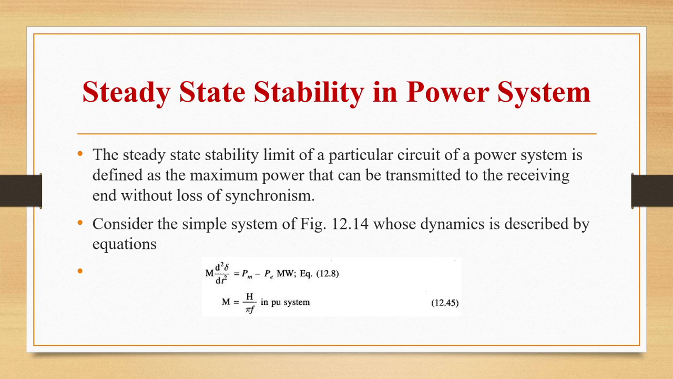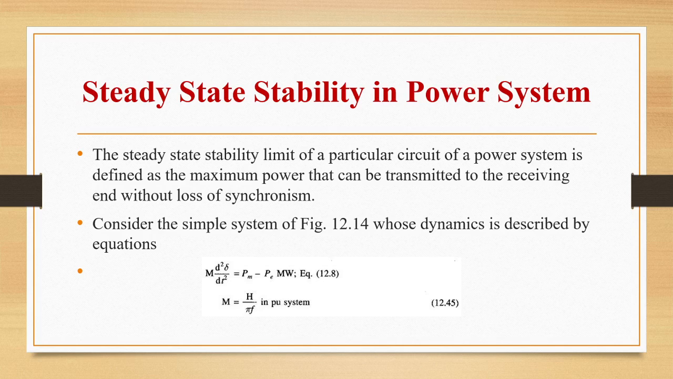Now, let us see the steady state stability in power system. Steady state stability limit of a particular circuit of a power system can be defined as the maximum power that can be transmitted to the receiving end without loss of synchronism. Okay, this we have already seen in the first class. So what is the steady state stability limit?